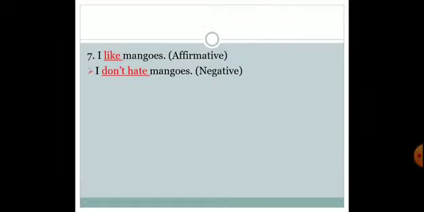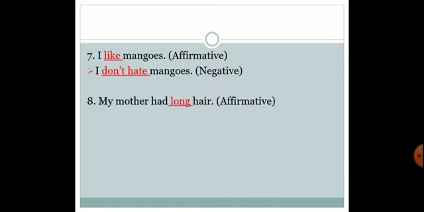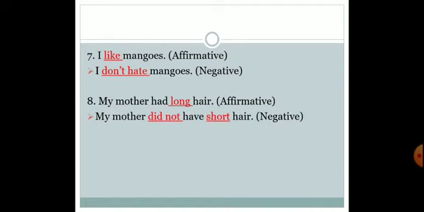So the negative would be I don't hate mangoes. Don't hate means you like it. Next one is my mother had long hair. My mother did not have short hair. Why have we used did not? Because had is there. Had is used for past tense. So instead of had we have used did not over here. And long changes into short because we are supposed to put an opposite word.